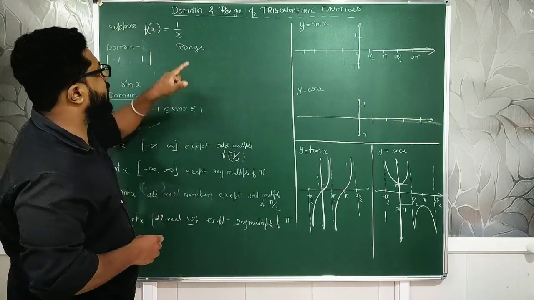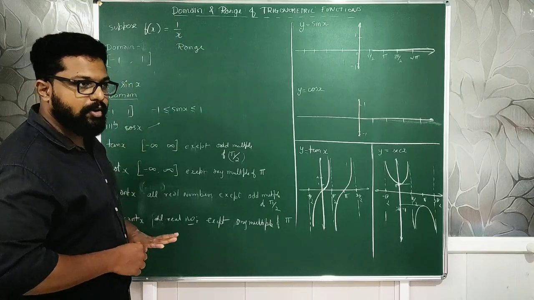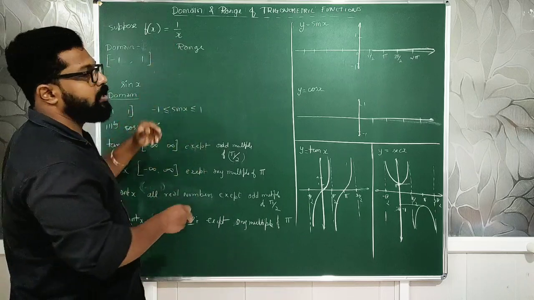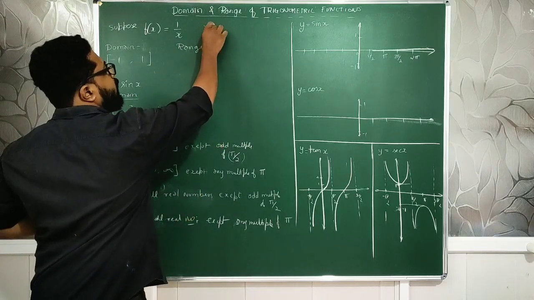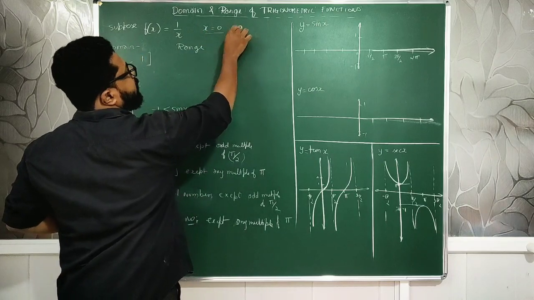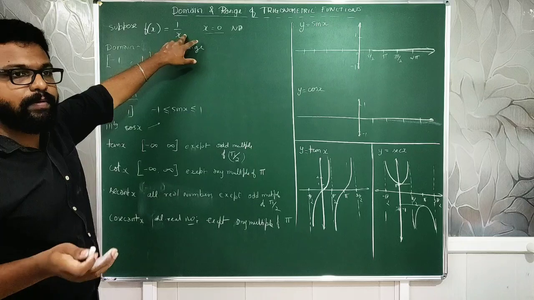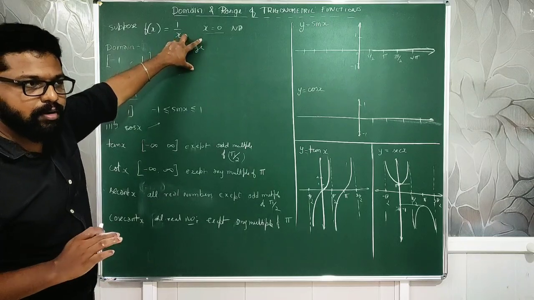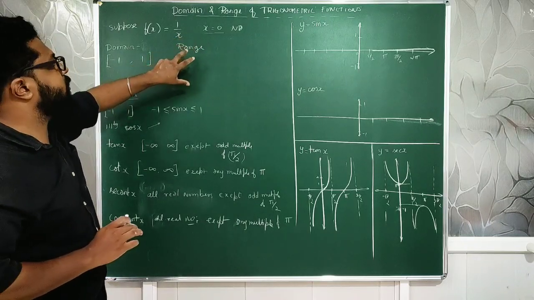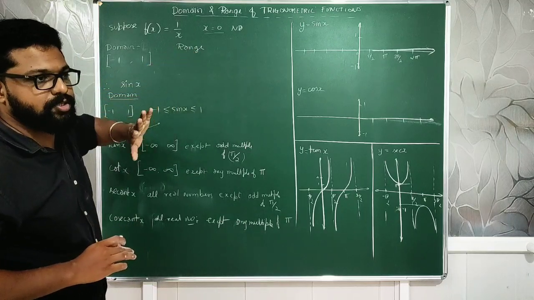What if I substitute x as 0, which is in between these values? Agree or not? What will happen? It is not defined. If I substitute 0, it will not be defined. This function is not meaningful there, so it has to be excluded from the range.